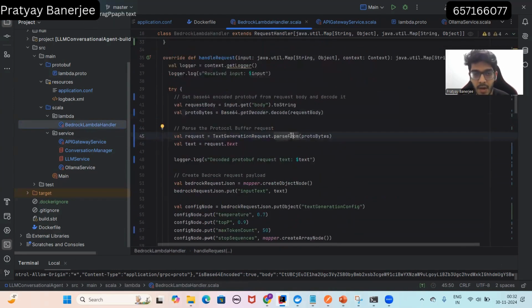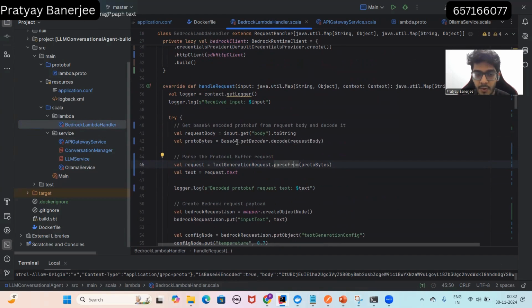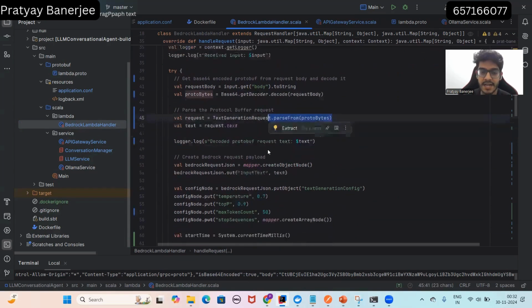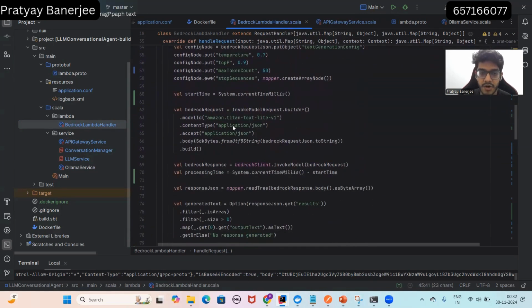And in Lambda, we are decoding the request body, then deserializing it, and then sending it over to AWS Amazon Titan, which is hosted on Bedrock. Yeah, that is the flow.